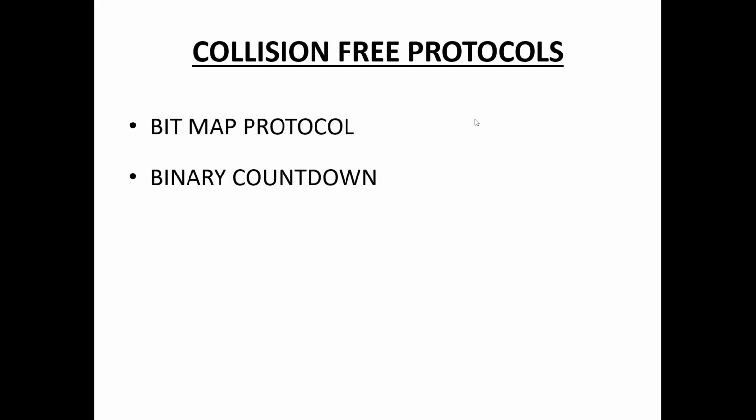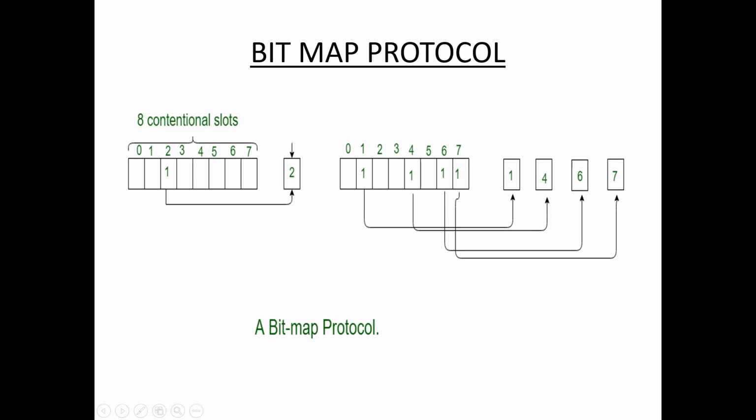There are some protocols that resolve collisions during the contention period: Bitmap Protocol and binary countdown. First one, Bitmap Protocol. Bitmap Protocol is a collision-free protocol. In the Bitmap Protocol method, each contention period consists of exactly n slots.